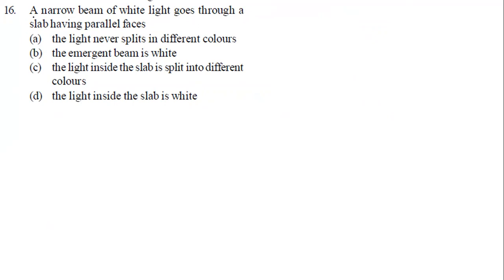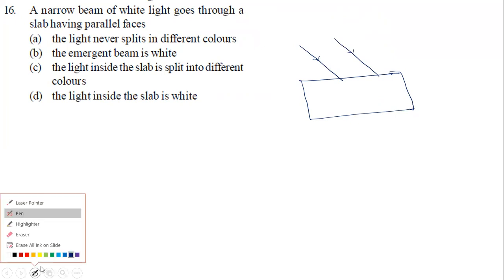Okay, the next question is: a narrow beam of white light goes through a slab having parallel faces. Let us have a slab with parallel faces. A narrow beam of light I'm going to take. I took two narrow beams of light. What exactly will happen?